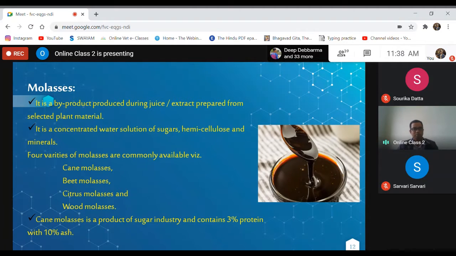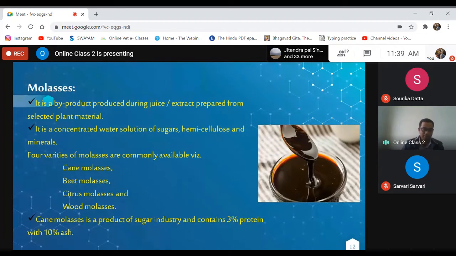There are 4 varieties of molasses: cane molasses, wheat molasses, citrus molasses, and wood molasses. Out of these 4, we generally use cane molasses for incorporating with other energy-rich concentrates for feeding both ruminant as well as non-ruminant animals. Cane molasses is the product of the sugar industry and contains 3% protein and 10% ash.